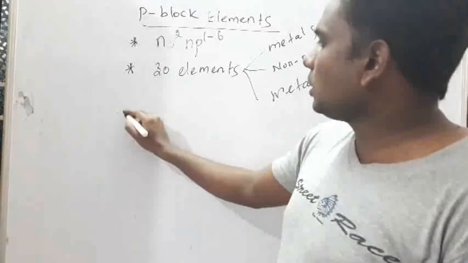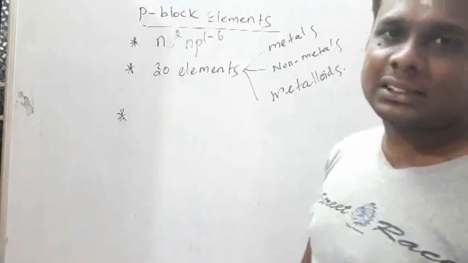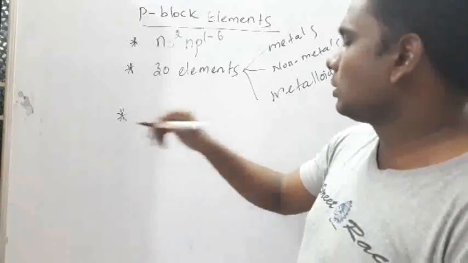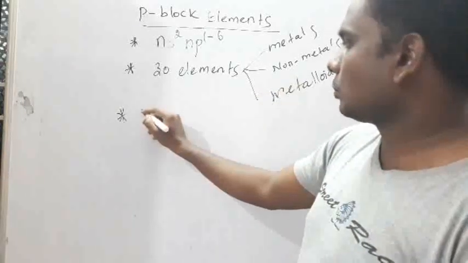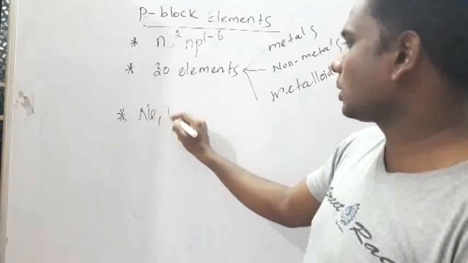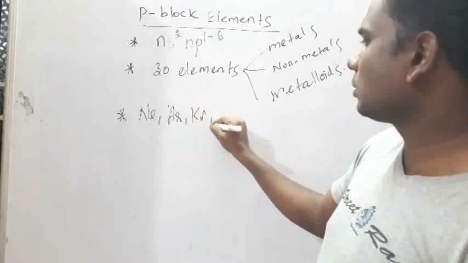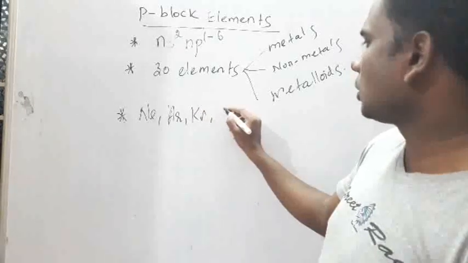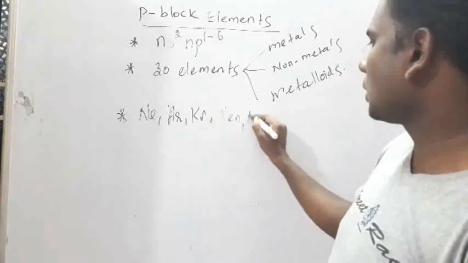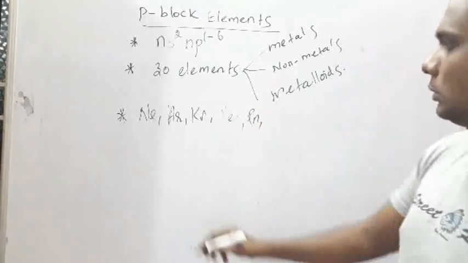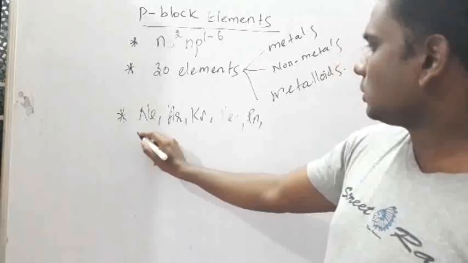if you take the gaseous elements, you know all the noble gases: neon, argon, krypton, xenon, radon. These are all gases.